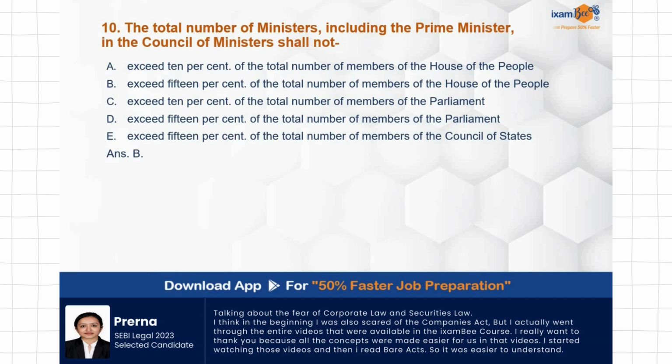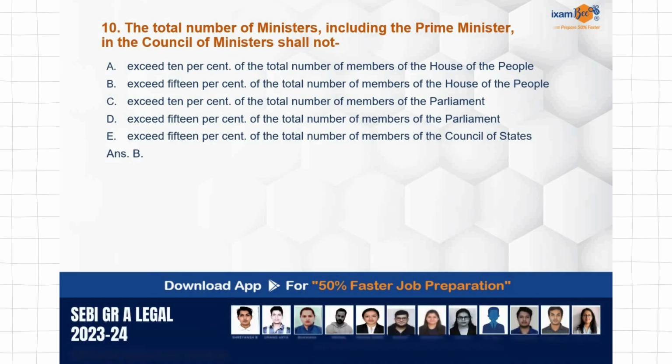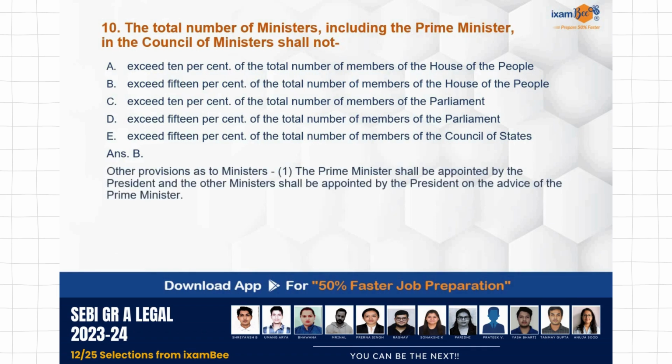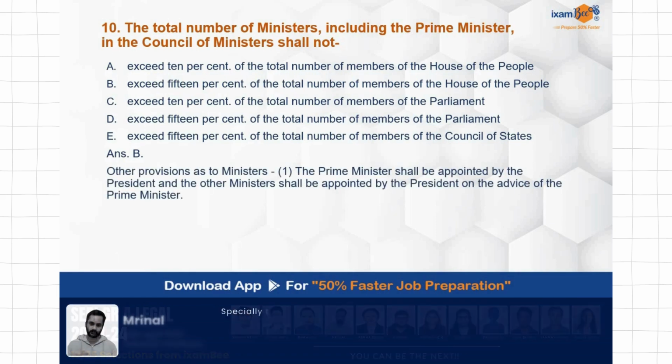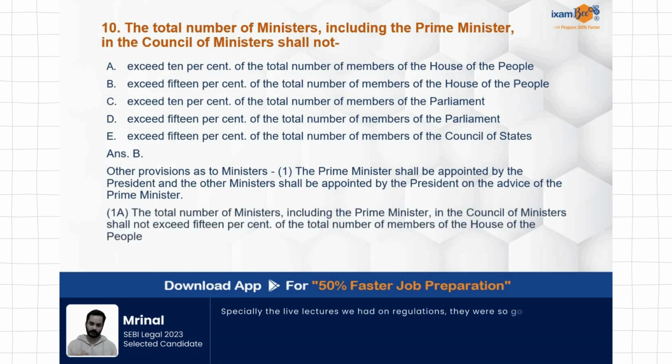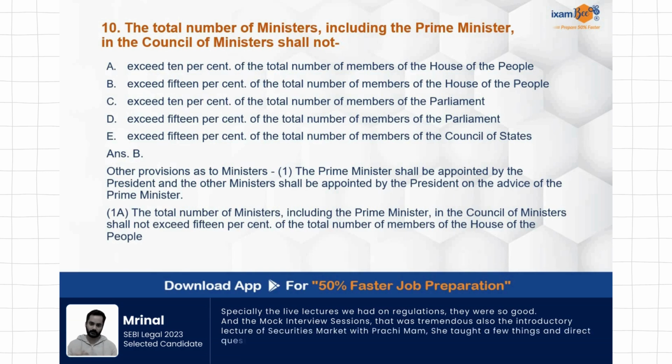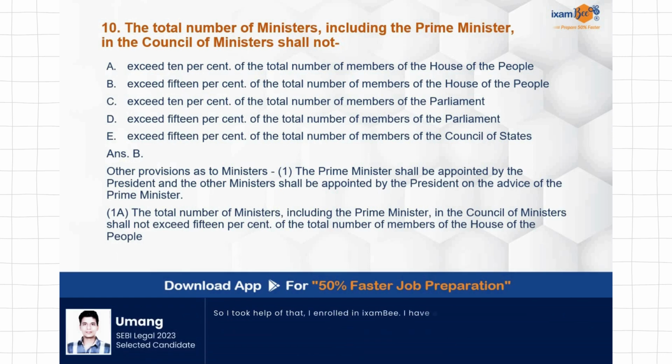Correct answer is B. Exceed 15% of the total number of members of the House of People. So number of ministers including Prime Minister shall not exceed 15% of what? But of the total number of members of the House of People. This is also provided. It's an amended provision which was not there in the original text of Constitution, but it has been added by an amendment. Other provisions as to ministers में 1A में अगर आप देखेंगे तो it has been added. 75.